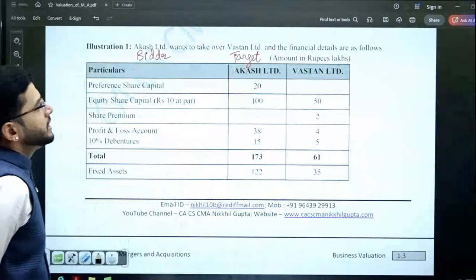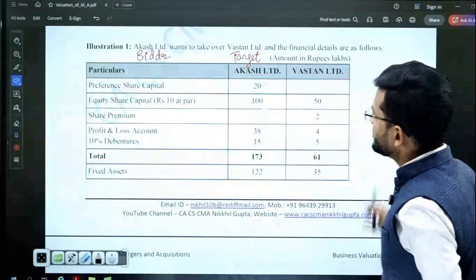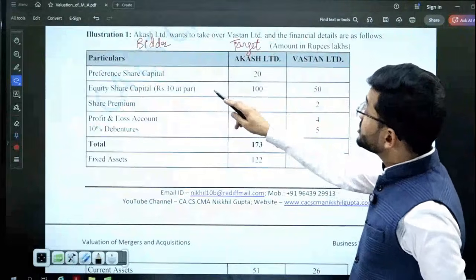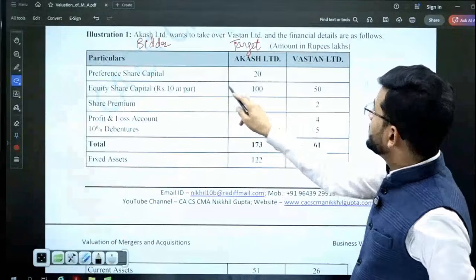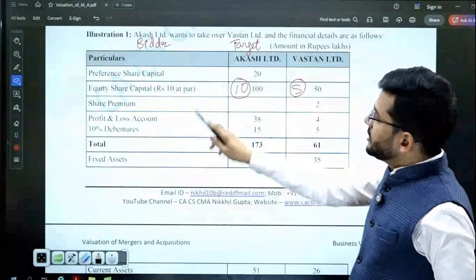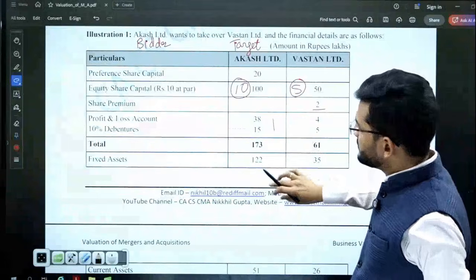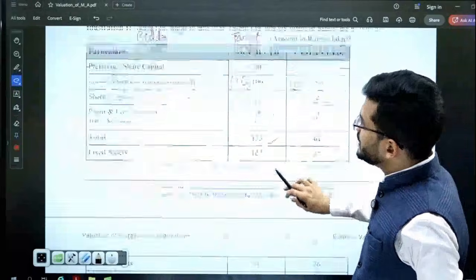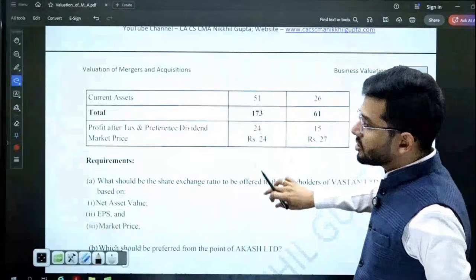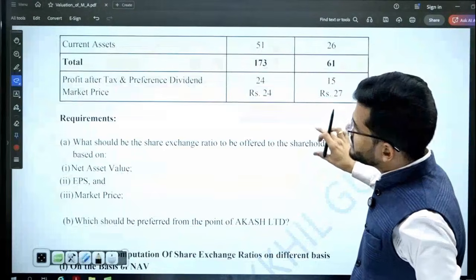Vatsan Limited is the target company, and the financial data is given for both the companies. Financial data is as under: preference share capital is given to you, equity share capital is given to you. Number of shares is 10 and 5. Share premium is given over here. Profit and loss account and debentures is given to you, and total of the liability side of balance sheet is given to you. Then fixed assets is given to you, current assets and total of the asset side is also given to you. Profit after tax and preference dividend.